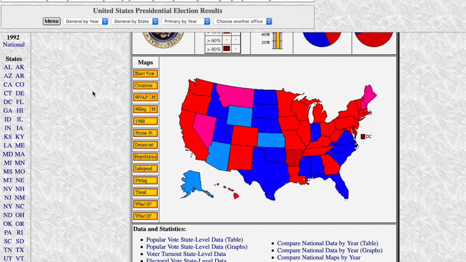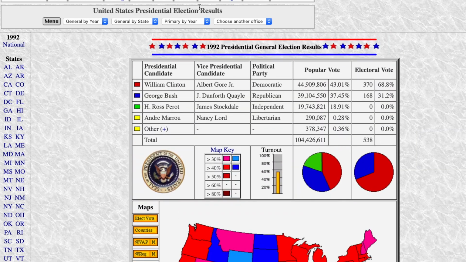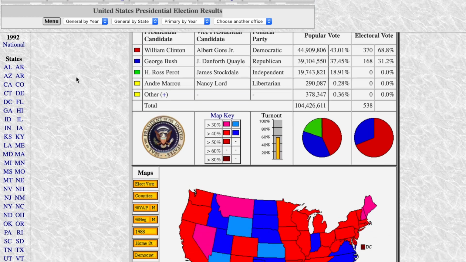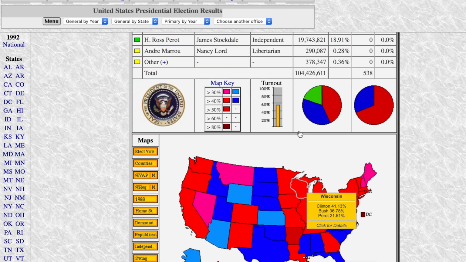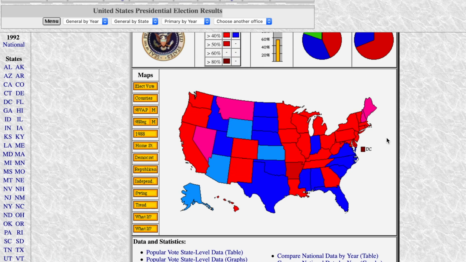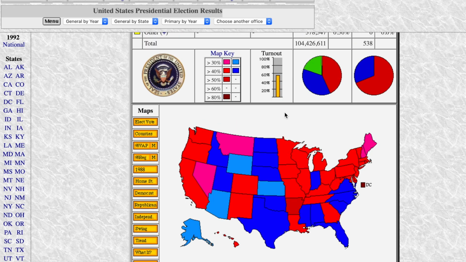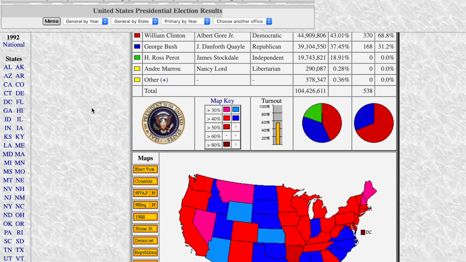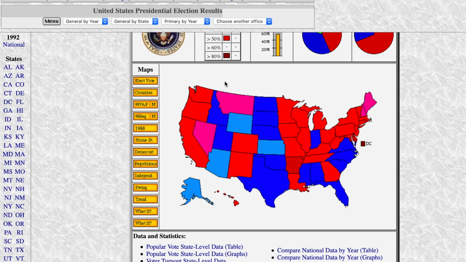Well, I'm going to show you guys this website, uselectionatlas.org. And this is a website where they compile results for all the elections. And I know a lot of people would just be like, hey, why aren't you just using Wikipedia? But I am aware that a lot of people maybe don't fully trust Wikipedia just because of the nature of the website. So I decided to use this website because this is a website that Wikipedia actually cites its results from. I noticed on one of the election pages for Wikipedia. And so, yeah, they have here Democrats in red, for some reason Republicans in blue.